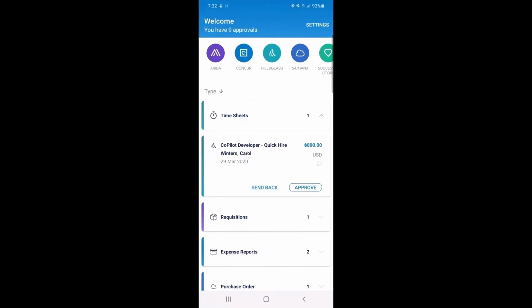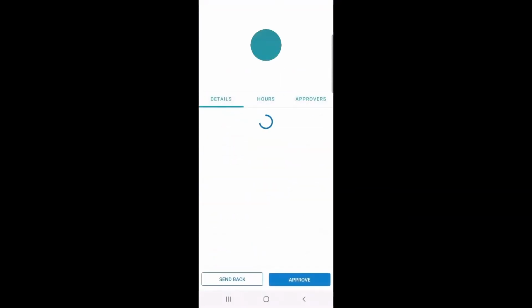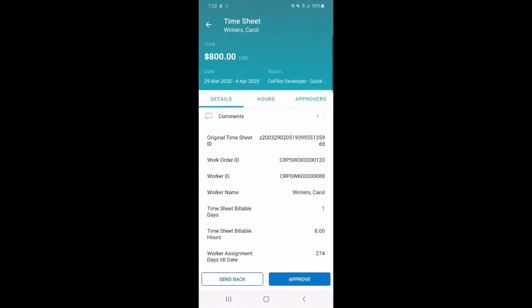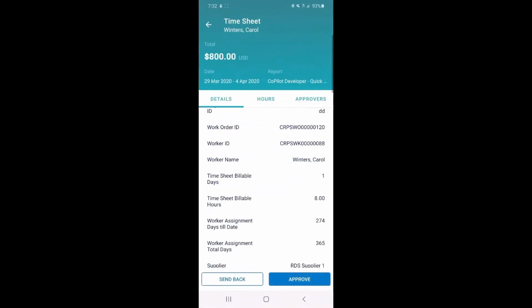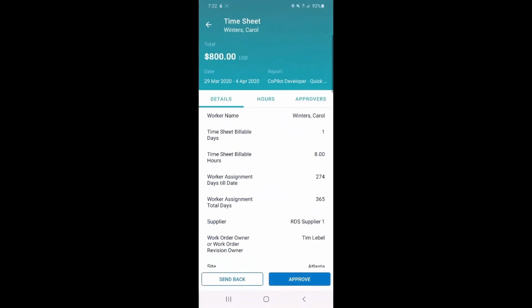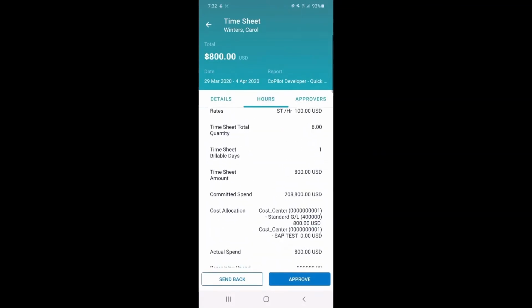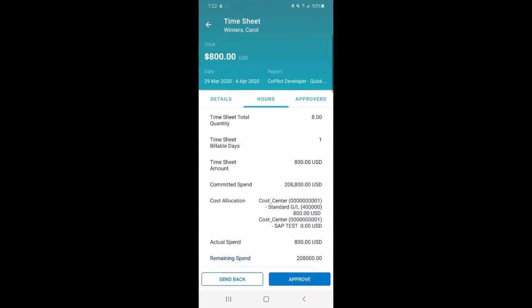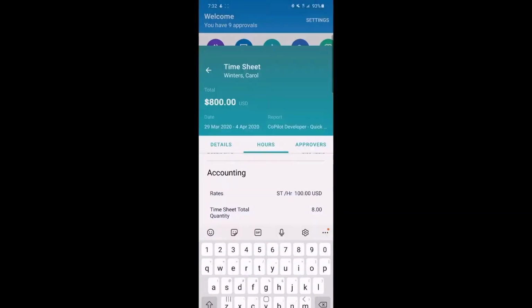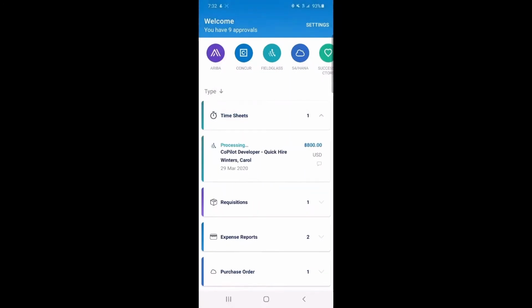I move on to the next one that's a little bit more recent. This is for the same hire, $800 for Carol, and I can see it's still under the same contract in the same place. We just double check, make sure we still have budget. Budget's good, and we'll approve that one as well.